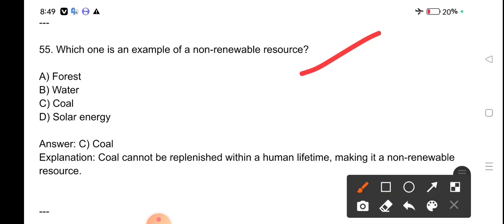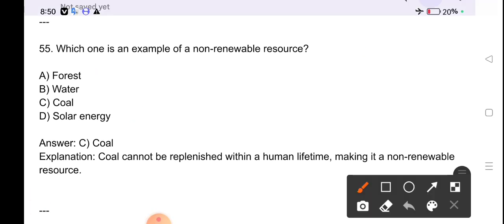Which one is an example of a non-renewable resource? Coal. Coal is an example of a non-renewable resource. Coal cannot be replenished within a human lifetime, making it a non-renewable resource.